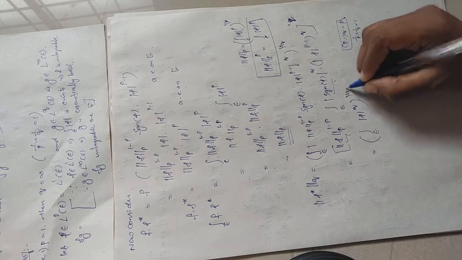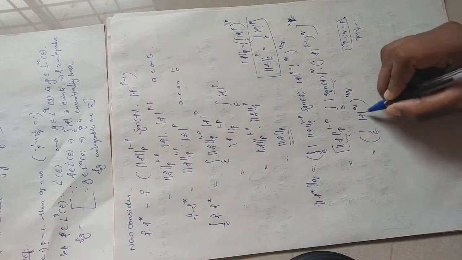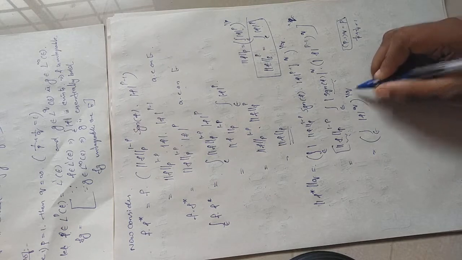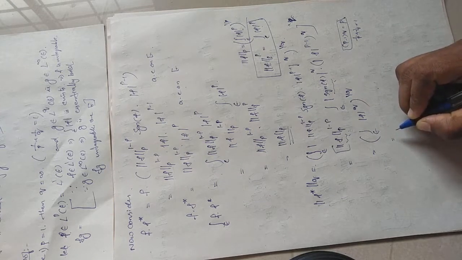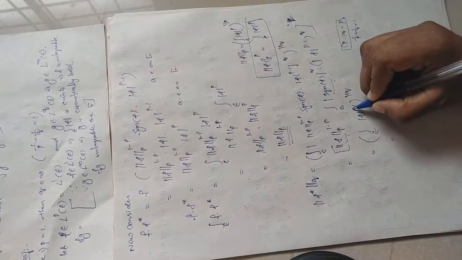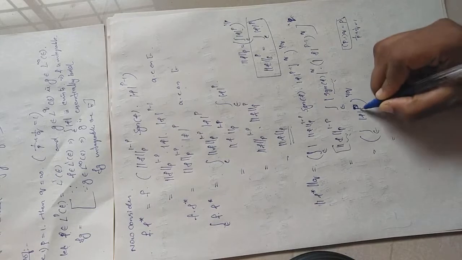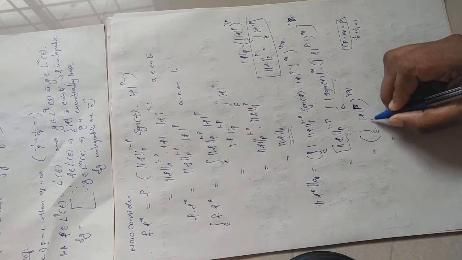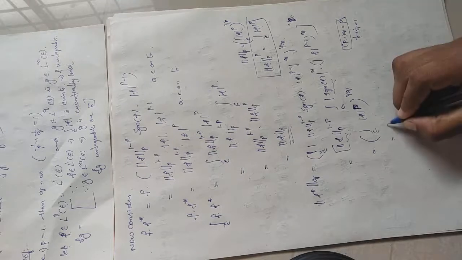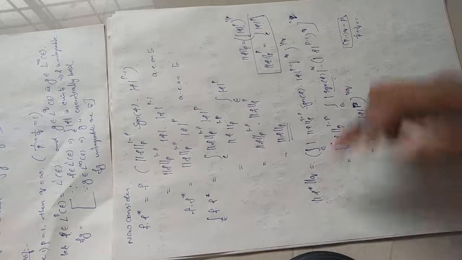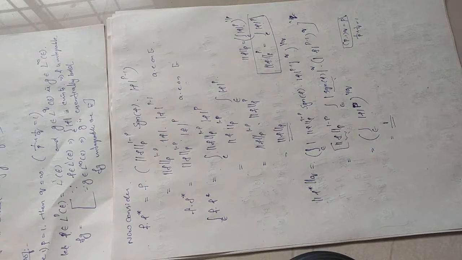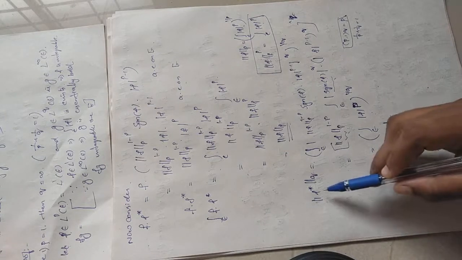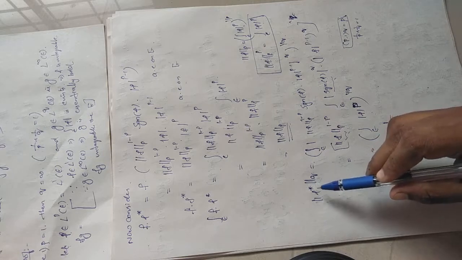And what is this? Integral over E mod f raised to p, whole raised to 1 by q, and we have assumed that p norm of f is equal to 1, so this will be 1 raised to 1 by q, which is 1. So you get q norm of f star is equal to 1. So we proved the theorem, the Holder's inequality, and we proved that the q norm of the conjugate f star is also equal to 1.